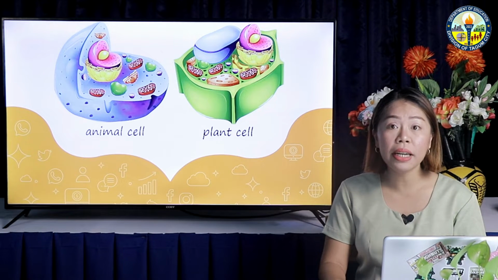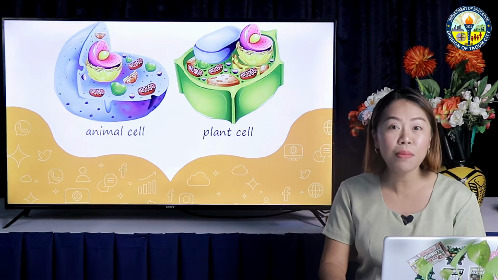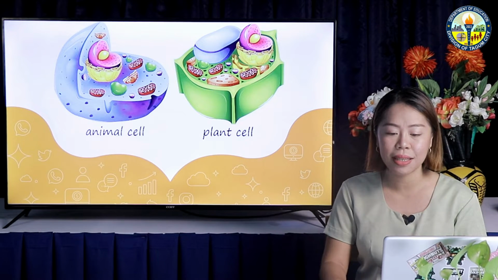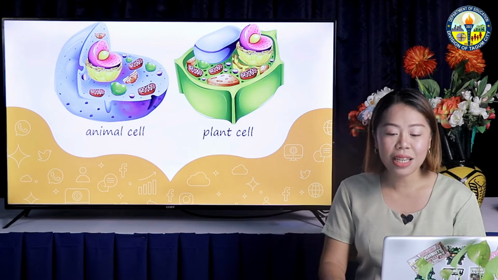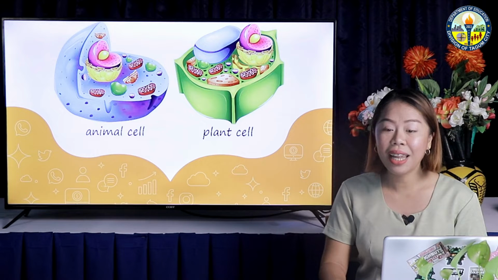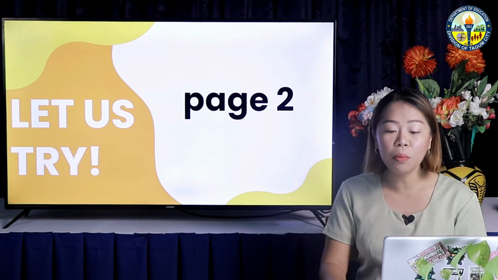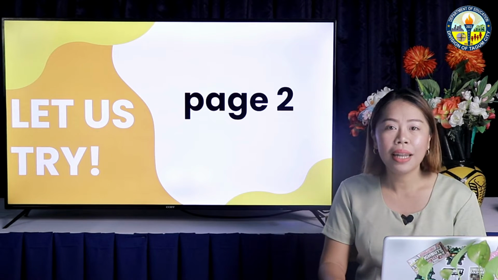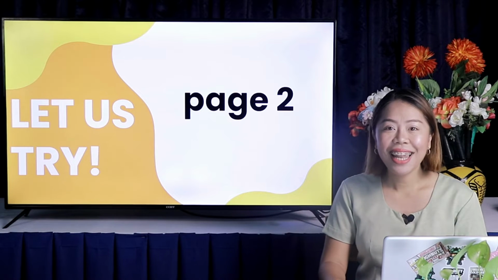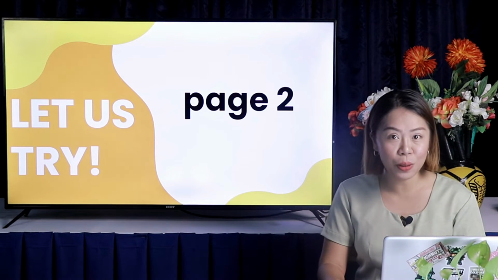Previously, you have learned about the prokaryotic and eukaryotic cells of plant and animal cells and its purposes. So, let us continue understanding how a cell works. But first, let us try this activity. Kindly open your module and turn to page 2. Look for the Let us try portion. Let us see whether you have an advanced knowledge of this concept. Write your answers in your notebook.